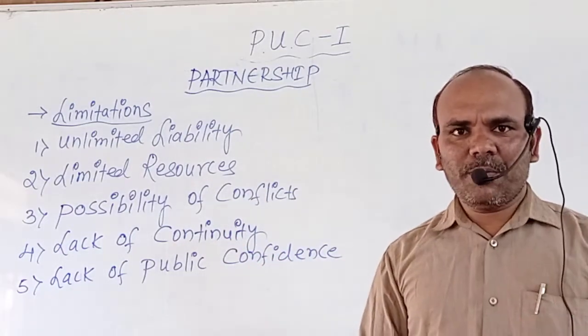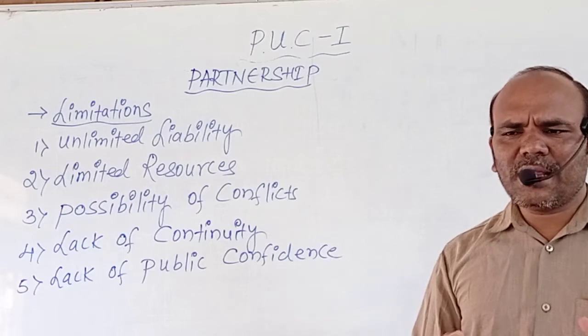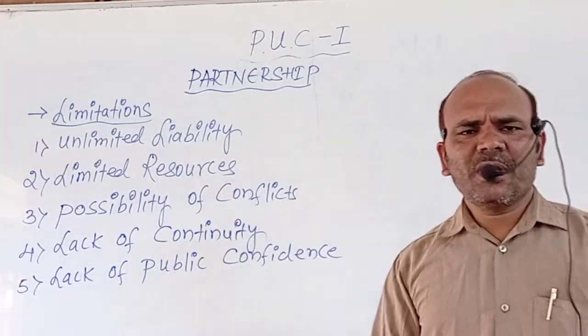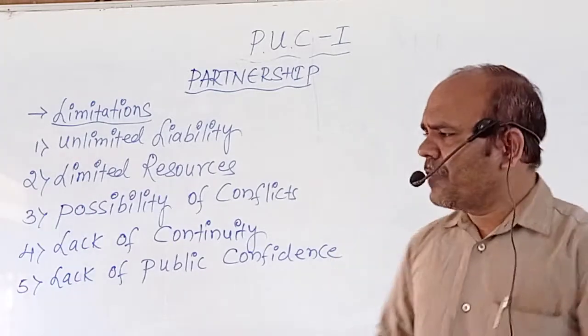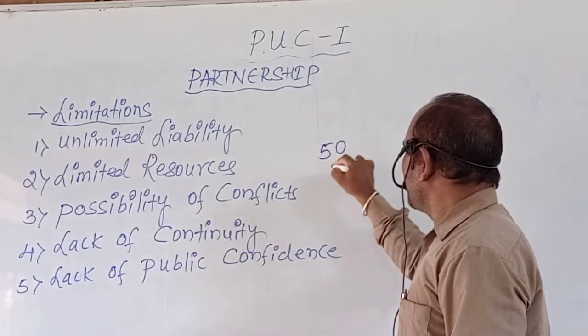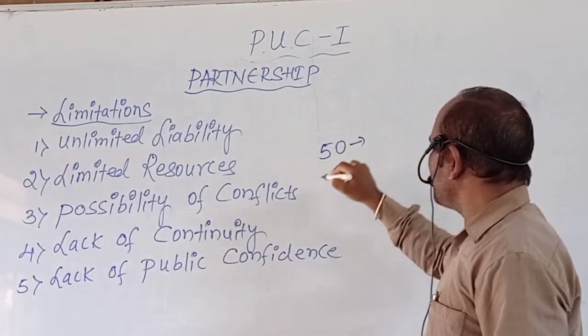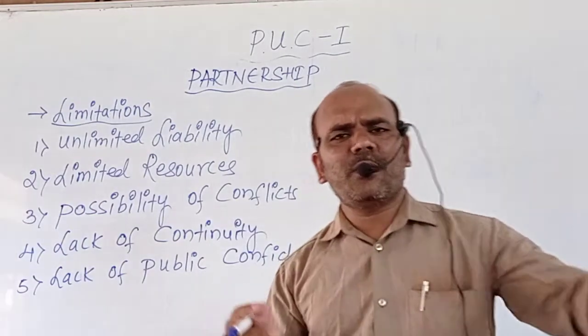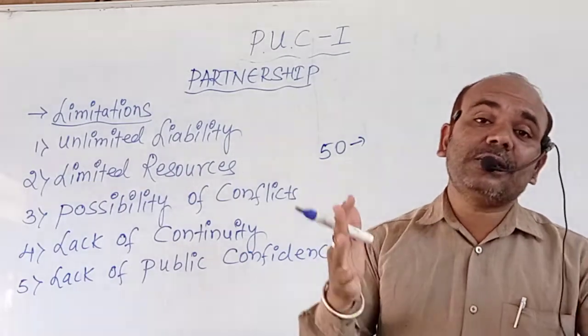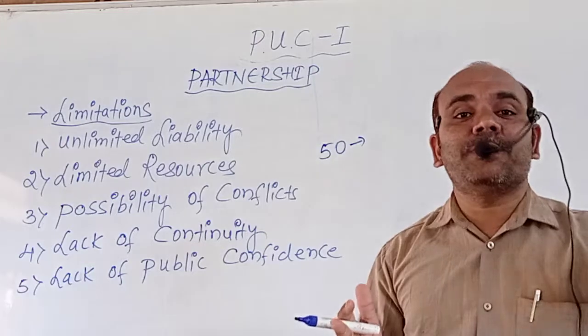When the partners decide to expand the business, they may need 1 crore rupees for expansion. The maximum number of partners is 50, and each member may have contributed only 1 lakh rupees. The remaining 50 lakh is needed for expansion of the business.